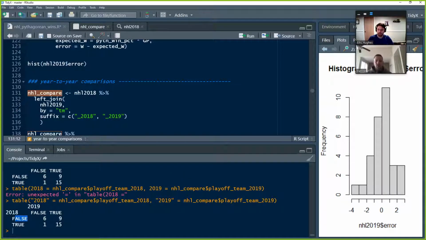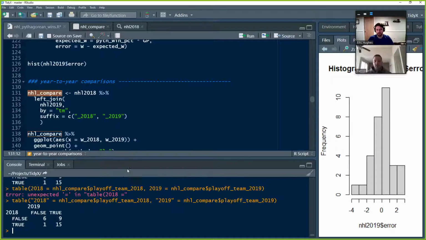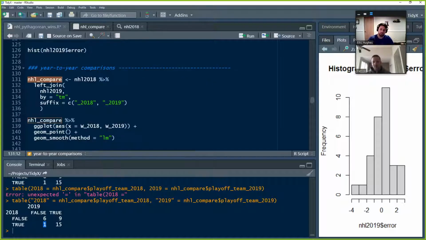If they didn't make it in 2018, 6 teams didn't make it both years. I'm just making sure that we were reading the table properly. And then 9 teams didn't make it in 2018, but did make it in 2019. So they must have expanded the playoffs, because these numbers would have to be the same for them to have not expanded it. Correct. Yeah, that is interesting.